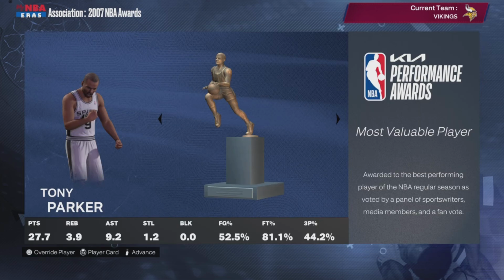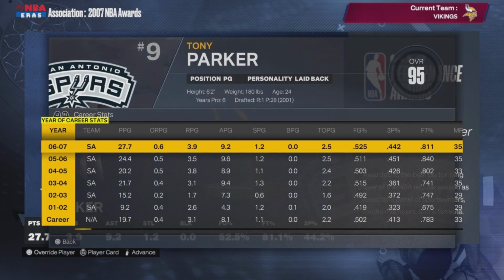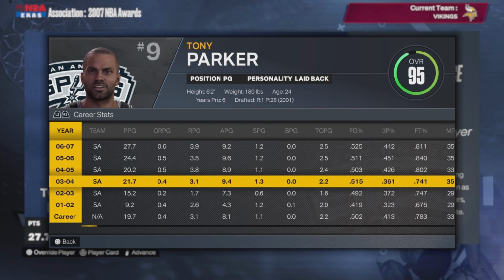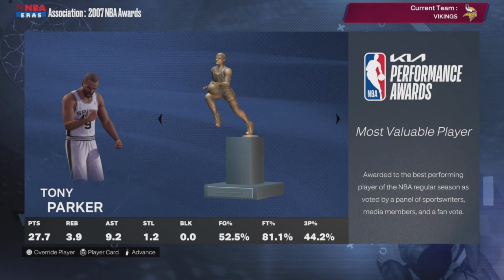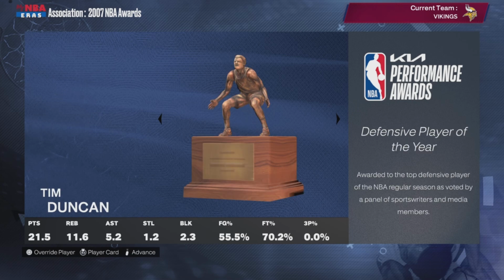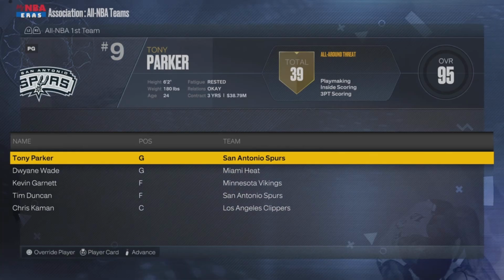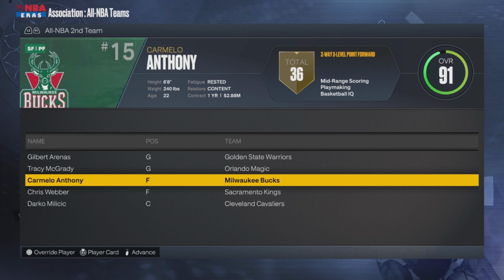The NBA is experiencing a French revolution. Tony Parker, he is your MVP. 28 points, 4 rebounds, 9 assists. Pretty solid. Kyle Lowry, Rookie of the Year, 6th man. Christopher Bosh, Tim Duncan, they're all good. Wow, the Spurs are kind of loaded. KG makes the first team.